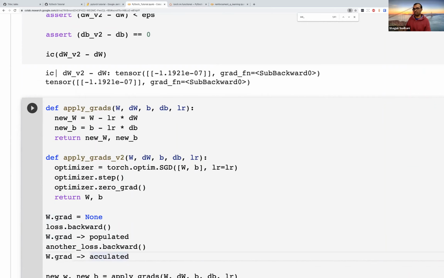So every time you do backward, the gradients would be added up, and you want to set those gradients to 0 once you've applied them. And this is what optimizer.zero_grad does. So step would apply the gradient, and zero_grad would set the gradients to be equal to 0. You did not have to worry about it in this case, because we were not tracking the gradients within the weights and the biases. We were computing the gradients separately and adding them, and that's why we did not have to worry about setting anything to 0.